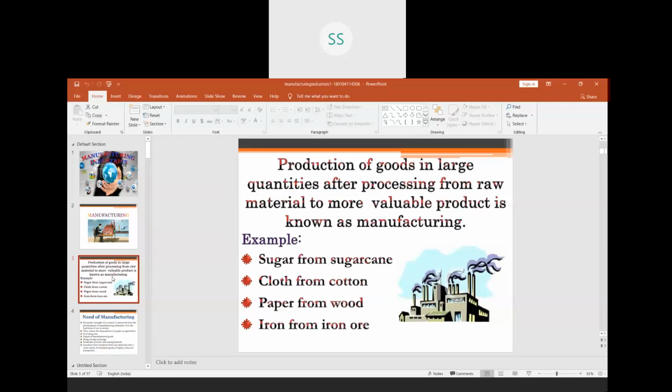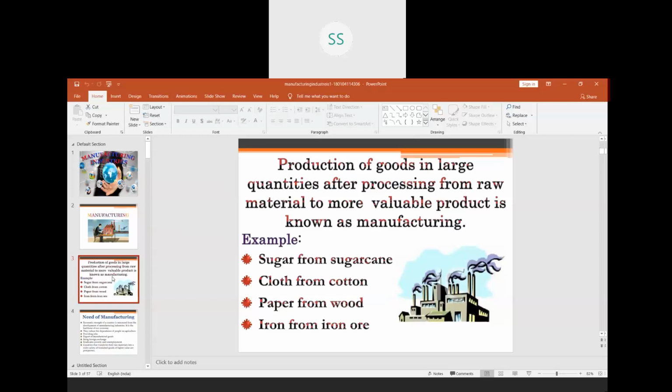That means when a raw material which is of lesser value is converted into a finished product, and it is done to add value to it, it is known as manufacturing. Now, it is not necessary that manufacturing has to be done only in the big industries. It can be done in the factories, in the big industries, or even in the household industry also. We have lots of examples of manufacturing.